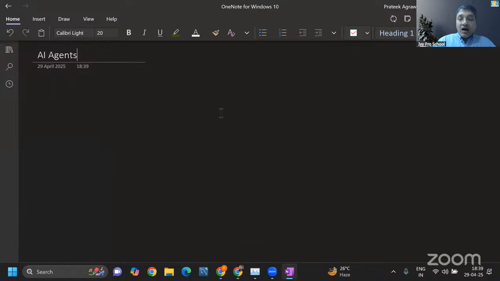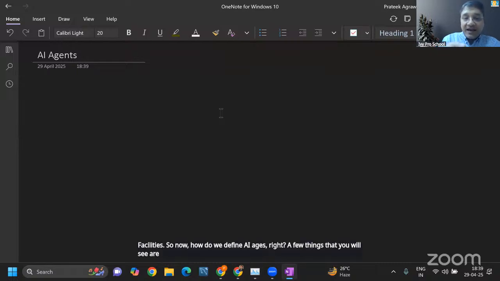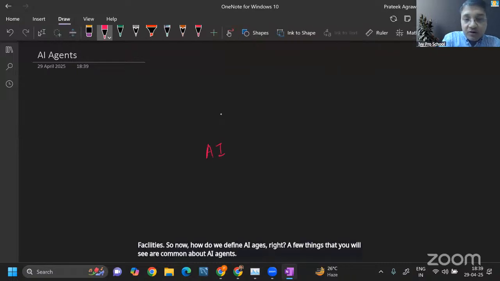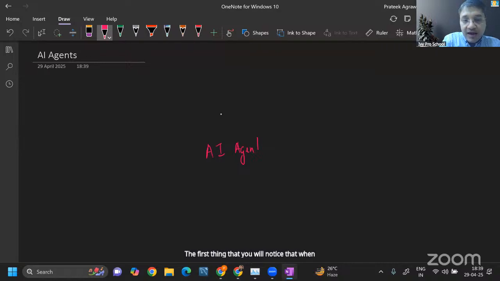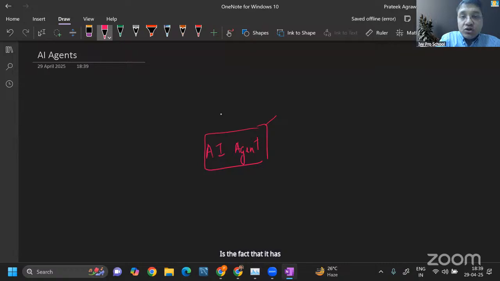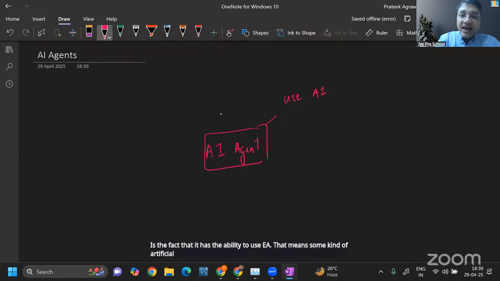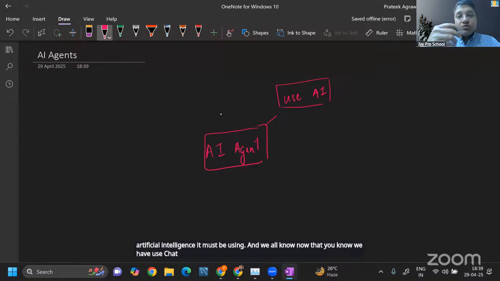So now, how do we define AI agents, right? A few things that you will see are common about AI agents. The first thing that you will notice when people refer to an AI agent is the fact that it has the ability to use AI. That means some kind of artificial intelligence it must be using. And we all know now that we have used ChatGPT, we have used Meta AI, we have used so many different cloud AI services. So it has to be connected to one of the large language models.